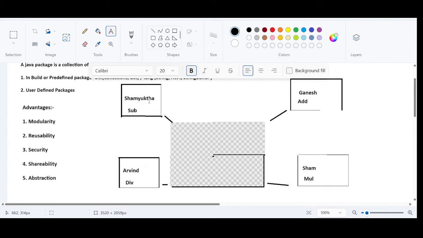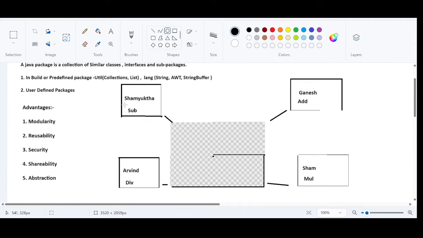But my requirement is I want to place all these functionalities, subtraction, addition, multiplication and division, under one package. I do not want to create 4 packages. That is going to create a lot of confusion. This addition class, subtraction, division, multiplication, I want to place everything instead of creating separate packages. In this case, the package count is 4, right? I do not want 4 packages. I want all these functionalities to be placed under one package. Let us say that this is a particular package.